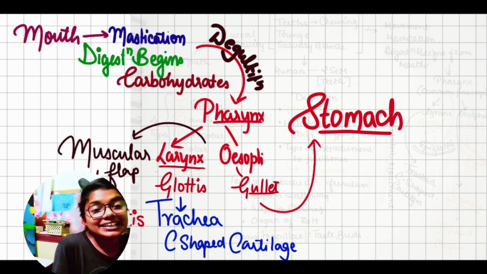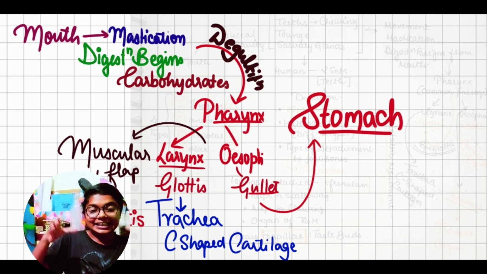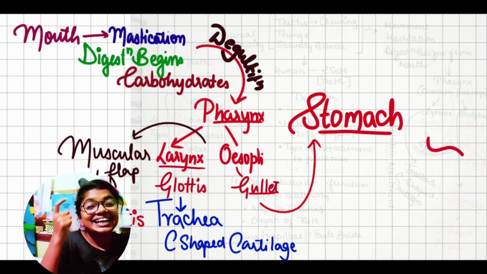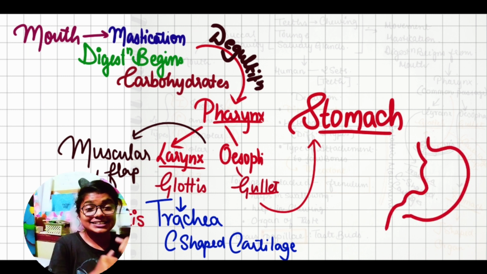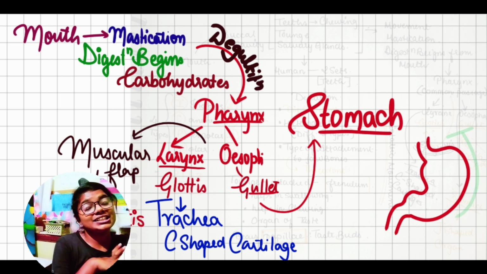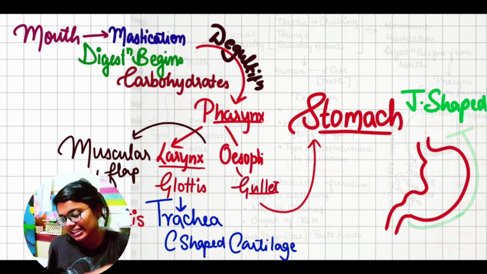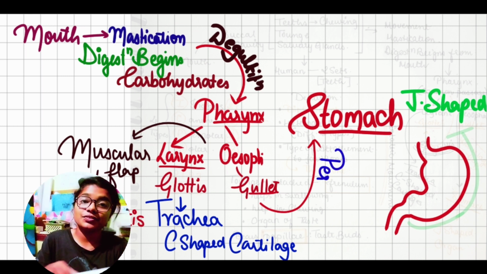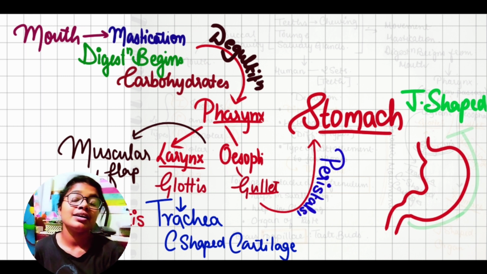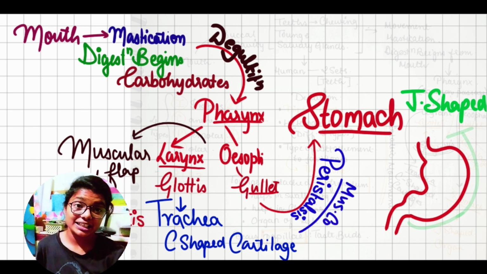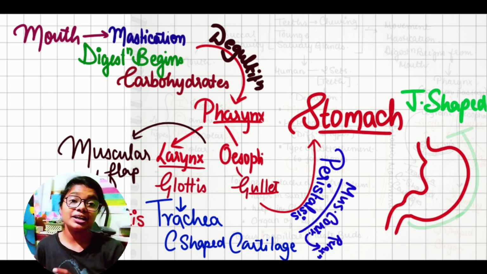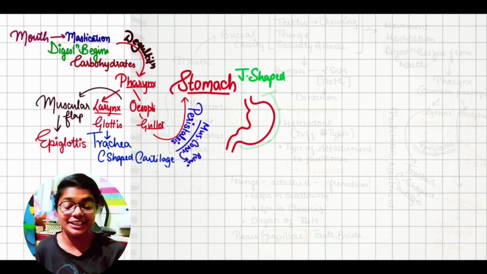Now this goes into the J-shaped organ, that is our stomach, and the opening from the esophagus to the stomach is guided by a muscular sphincter that is known as cardiac sphincter. The cardiac sphincter is the opening of the stomach, and the pyloric sphincter is the closing of the stomach and opening it into the small intestine.